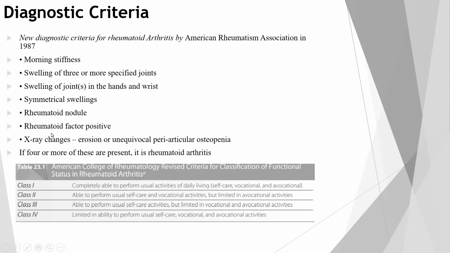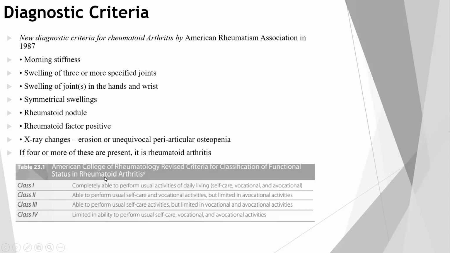Then there is rheumatoid factor positive. When we go for blood investigations, we will have a positive rheumatoid factor. Then X-ray changes. In the X-ray, erosion and periarticular osteopenia will be clearly visible. There will be an erosion of joints, just as we saw in the previous picture. Out of these 7 factors, if 4 or more are present, then we conclude it as rheumatoid arthritis.